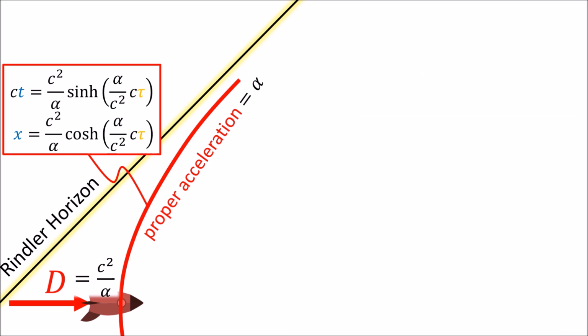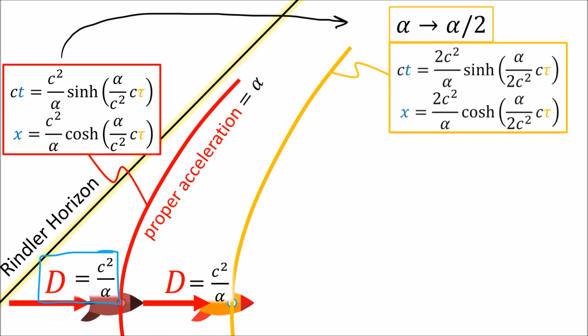So given that the distance between the rocket and the Rindler horizon is capital D, let's say that we want another accelerating rocket that maintains the same constant distance d from the first rocket. In other words, the second rocket must undergo proper acceleration and maintain a distance 2d from the Rindler horizon. We can do this by taking the equations of motion for the first rocket and dividing the proper acceleration alpha by 2.